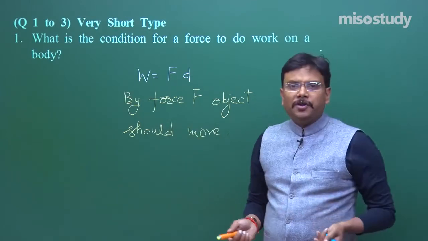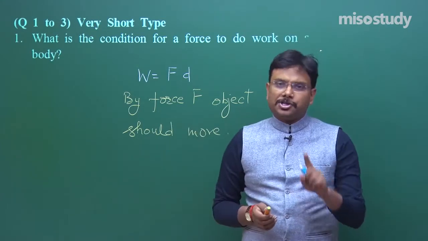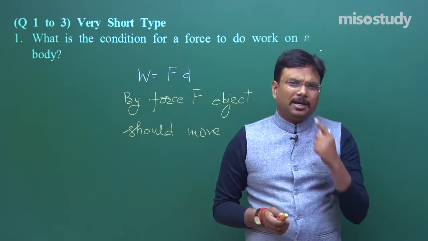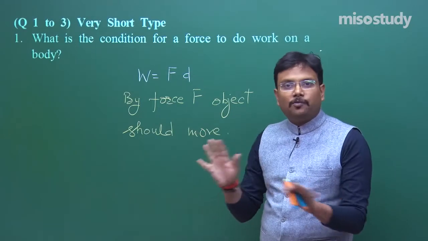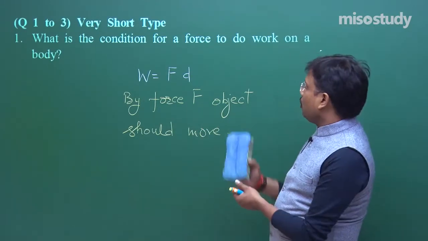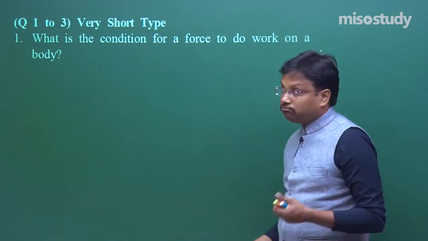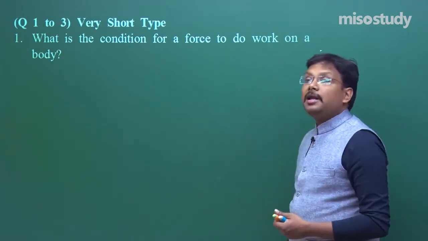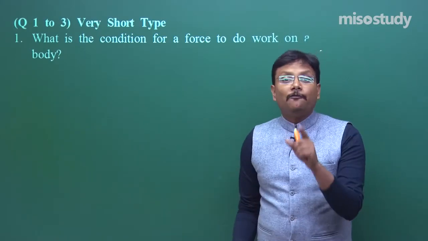Fine. If you wish, you can also say about the angle, but here in a 1 mark question mentioning the direction of the motion of the object is not essential. For 1 mark simply mention this much and you will get the full 1 mark. Because you should know the limits of your answer, otherwise what will happen? Time mismanagement.